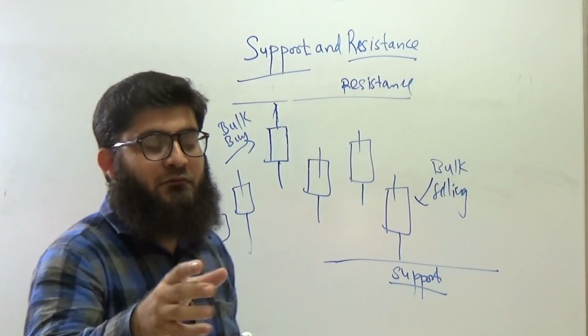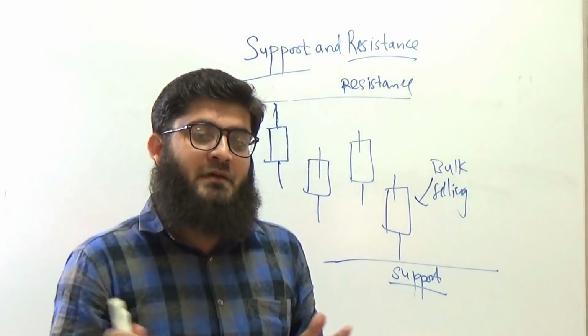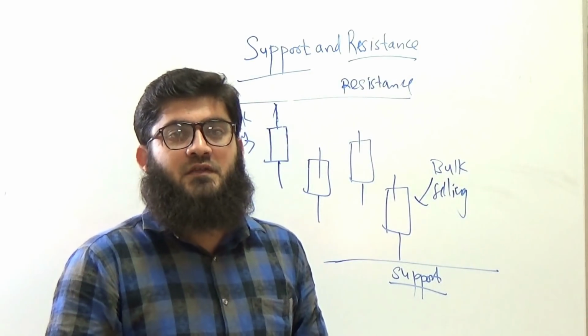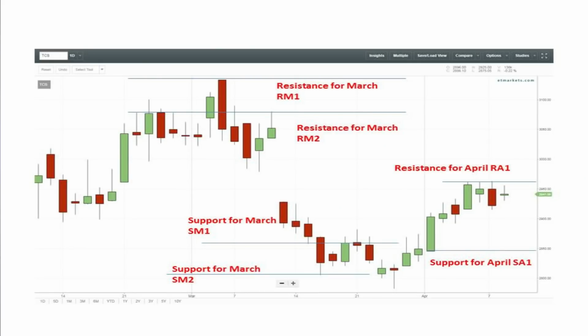We'll see on the chart how different support and resistance levels can be plotted. We will see that by plotting the different resistance and support levels on the charts. Let's say, for example, we take TCS as the example. TCS is one of the stocks.